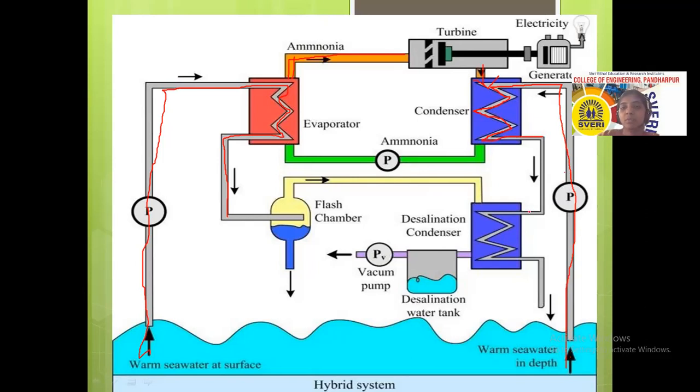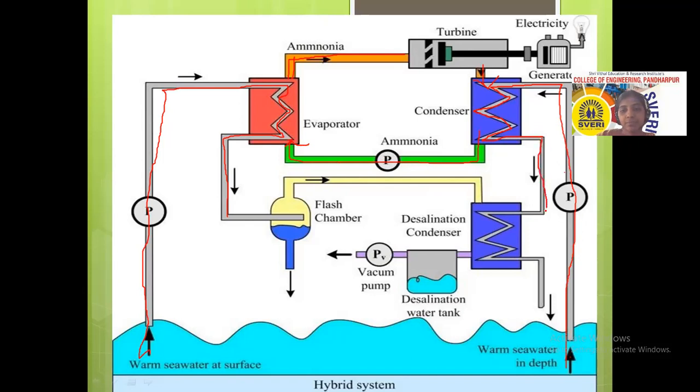That means very low temperature water is inserted in this condenser for the cooling purpose. When it is utilized for cooling purposes, what happens? The ammonia converts into liquid. So that liquid ammonia is again transferred to the evaporator for converting it into vapor.